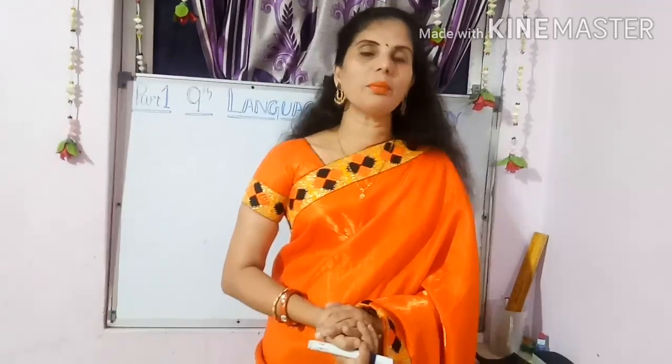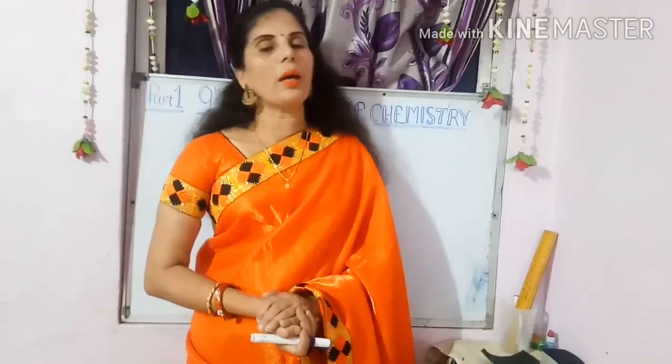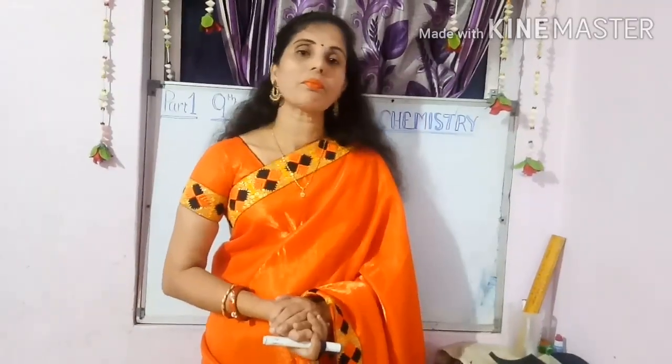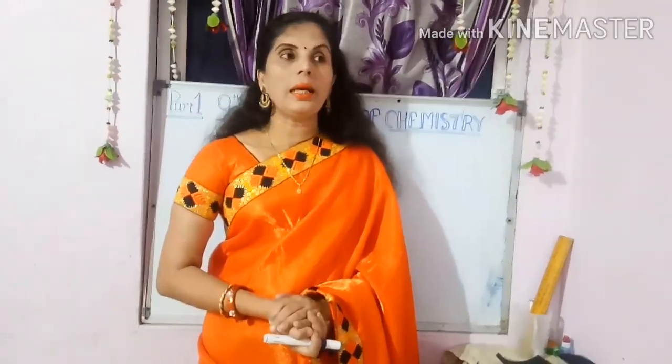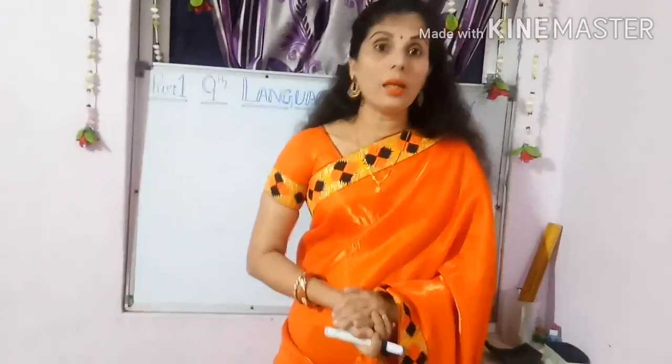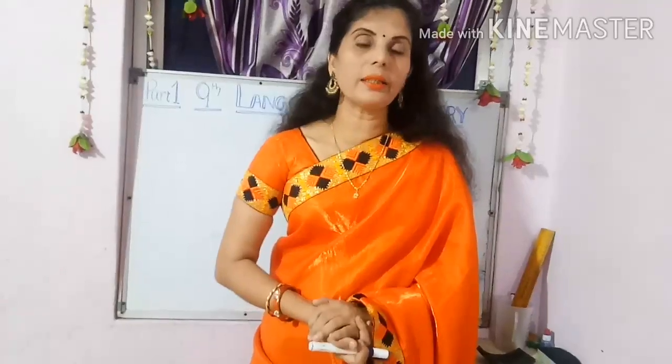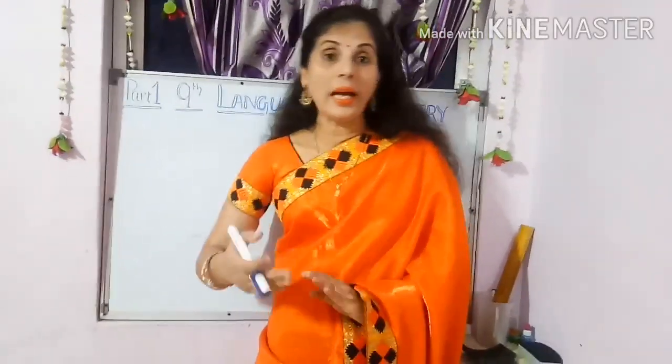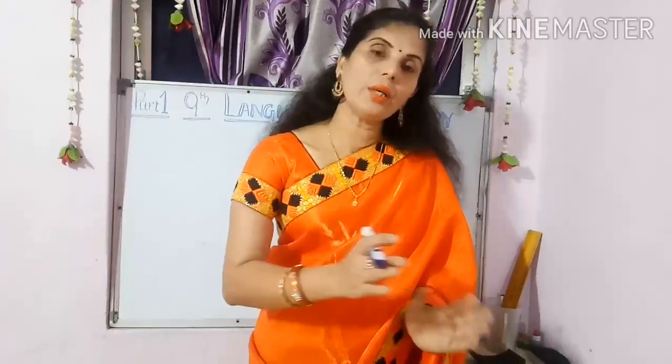So before teaching, I just want to remind you, already you have learnt about the language of chemistry in your previous classes. Maybe from 6th class onwards you have learnt, and teachers told you to learn by heart all the symbols and formulas of the elements and the compounds. Maybe you have learnt the symbols of the elements from 1 to 20 and some important symbols also, and then atomic numbers also. You know what atomic numbers are, the protons, neutrons, electrons, those subatomic particles, their electronic configuration, and how to derive the valency. Already you know that one.